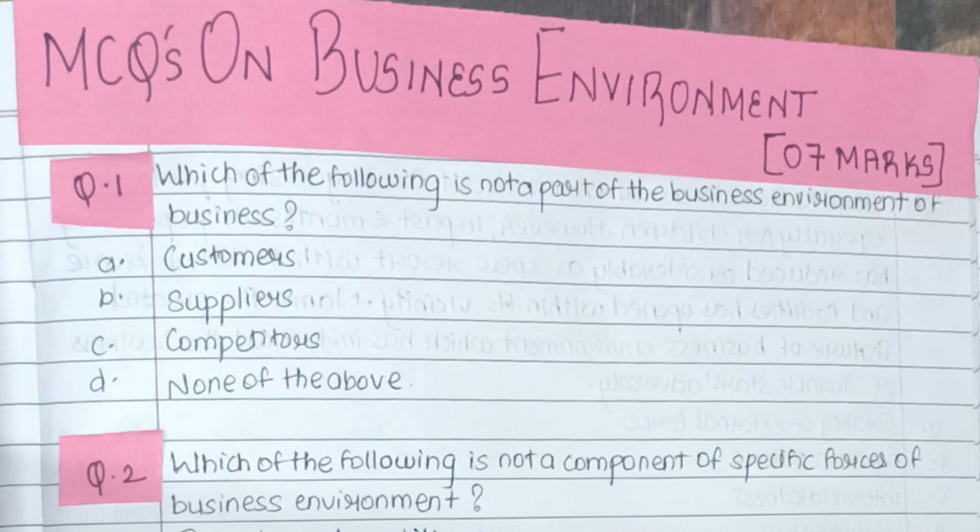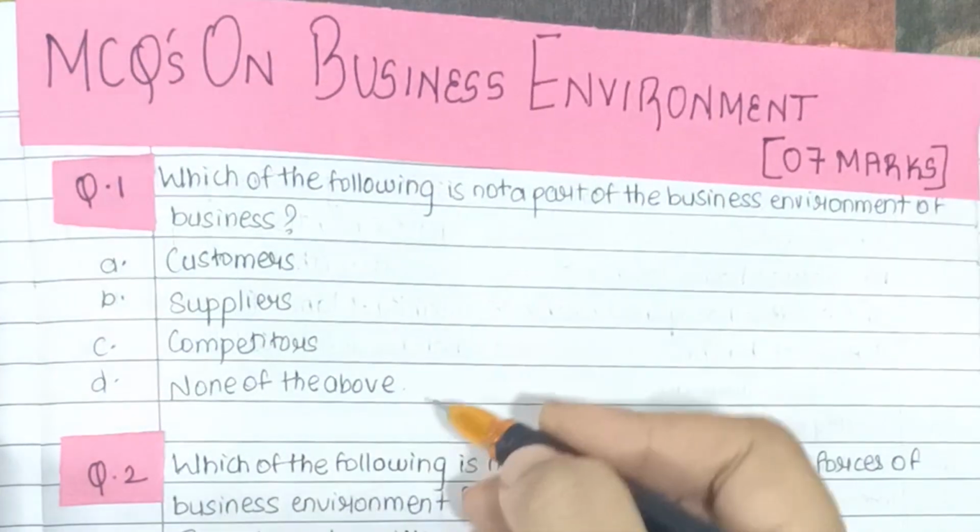The important point that we have to consider here is that these individuals or institutions are likely to have an influence on the performance of the business. Even though they are outside the boundaries of the company, there is still an impact on the performance of the company. So here the right answer is D, that is none of the above.